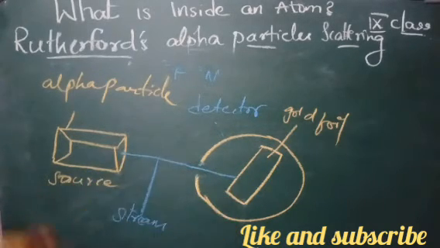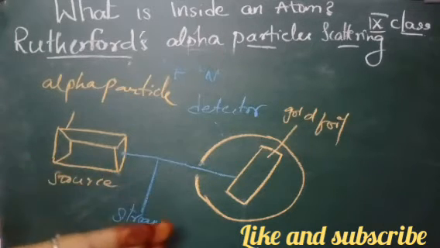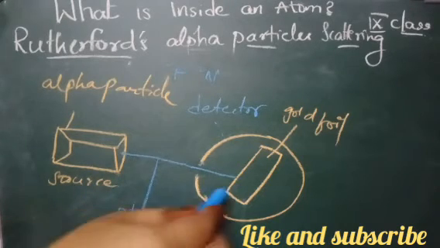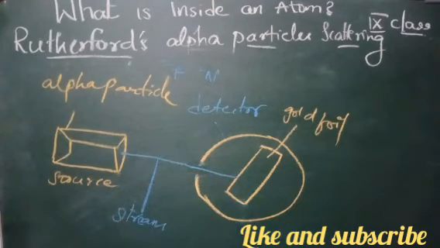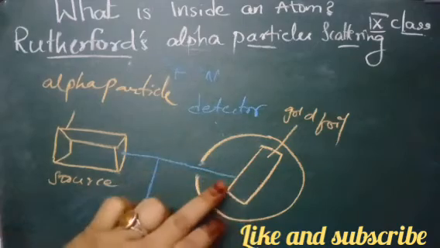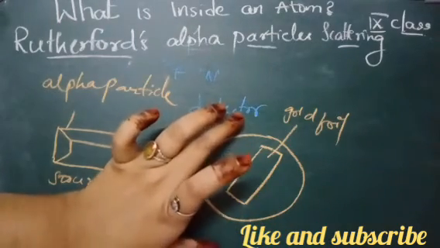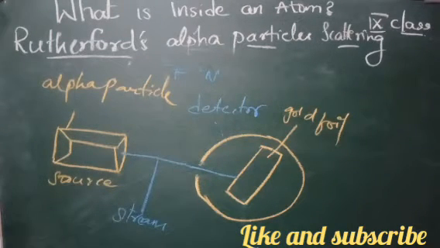This gold foil was placed inside a detector in such a way that the detector would show a flash of light when an alpha particle struck it. The entire arrangement was kept in a vacuum container.